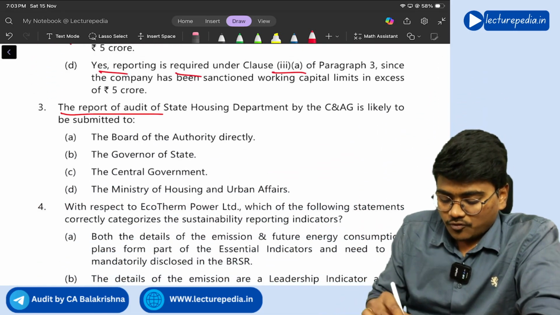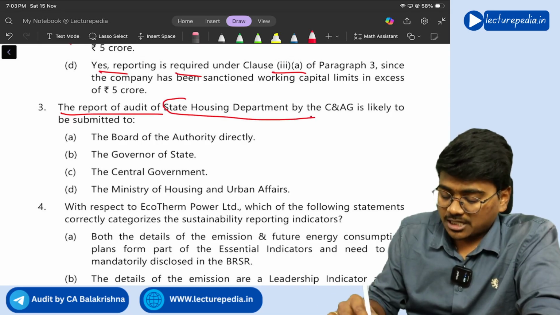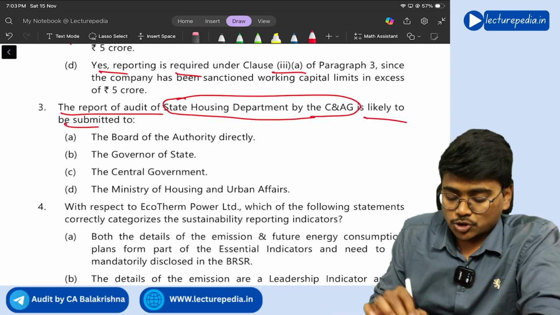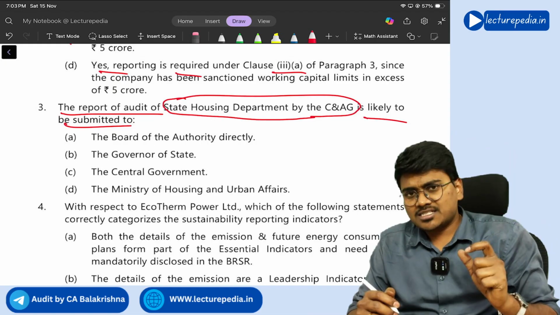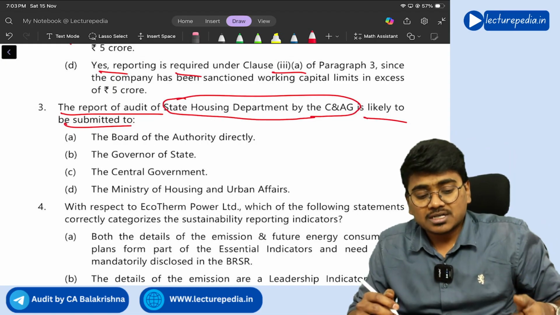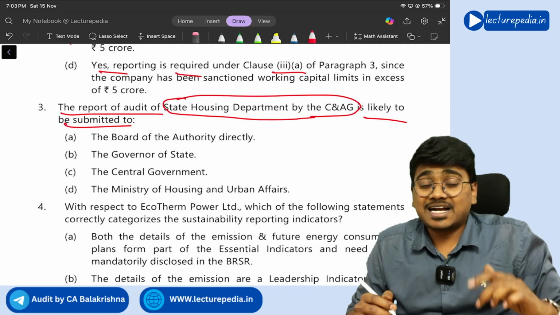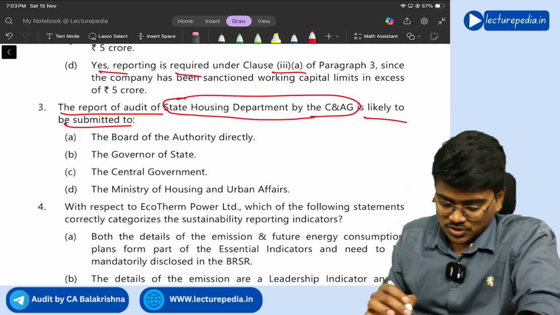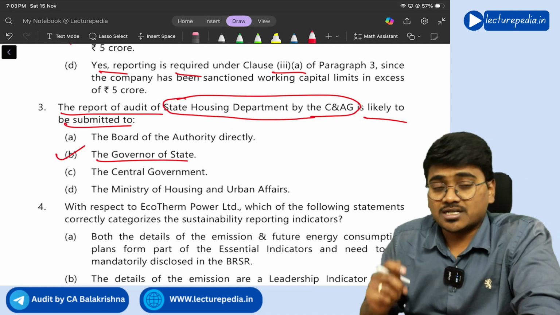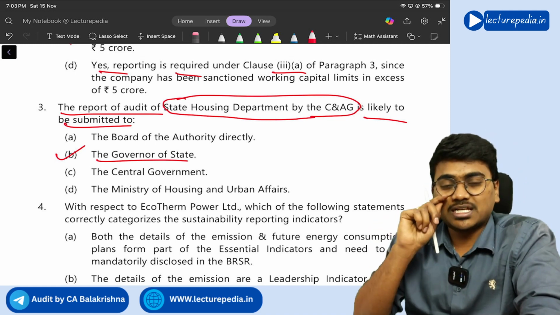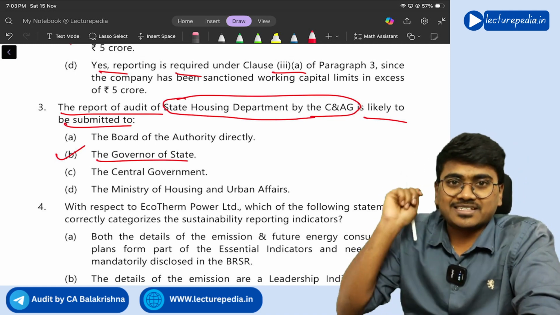Next, the report of audit of the state housing department by C&AG is likely to be submitted to. See, C&AG in case of audit of a state government will submit its report to the governor of the state. Correct? So option B, governor of the state. If it is the central government's report, it will be submitted to the president.